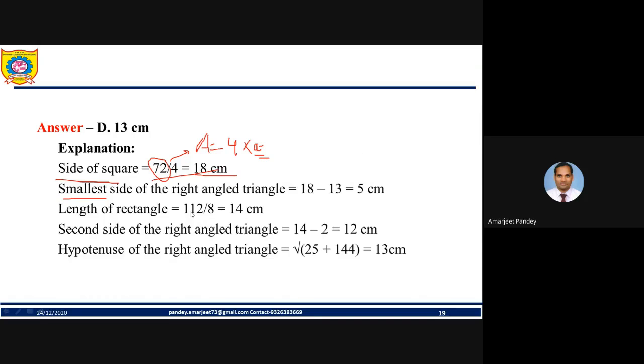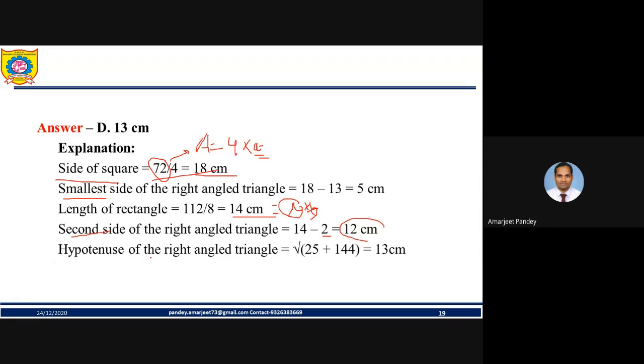Because the area of a rectangle is what? Length into breadth, my friend. The breadth you know, so you can easily find the length. Then the second side of the right angle triangle. Again, they have given this 2. So 14 minus 2, you get 12.